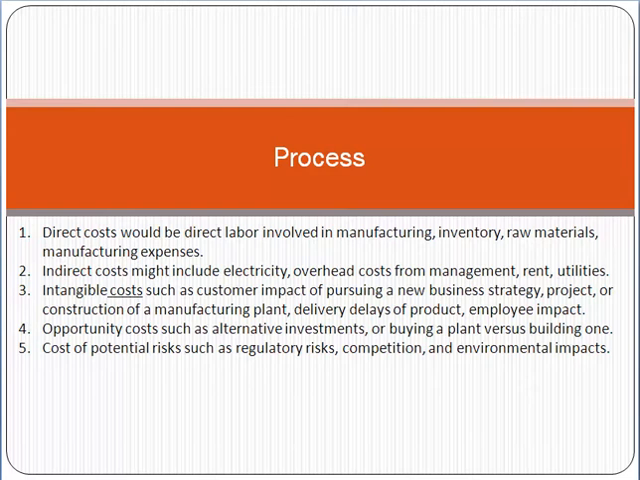The direct cost you have to calculate, plus you have to calculate the indirect cost. Indirect cost means, for example, the utility bills, the rents, etc. All these are types of indirect cost. Then intangible cost. Intangible cost means the customer impact of pursuing a new business strategy, project, or construction.